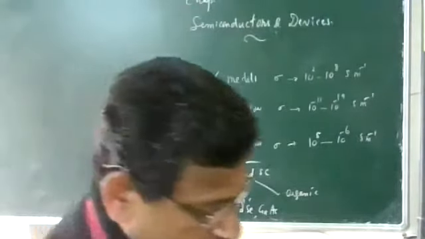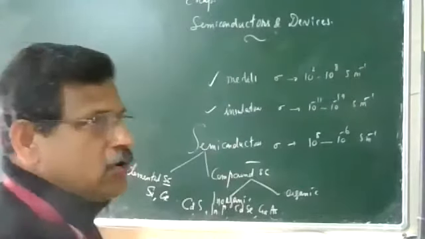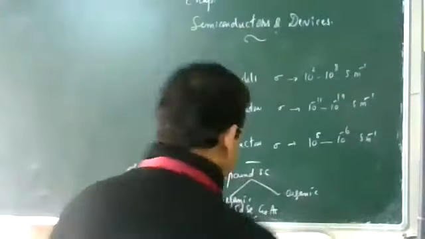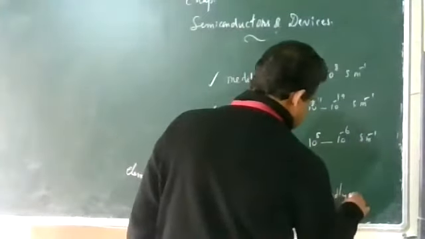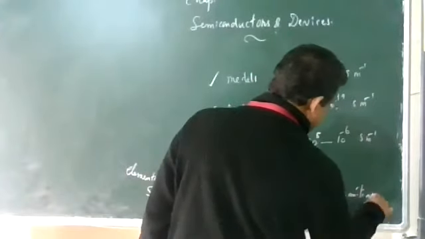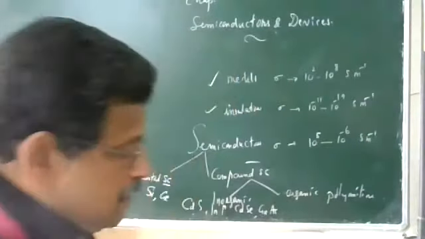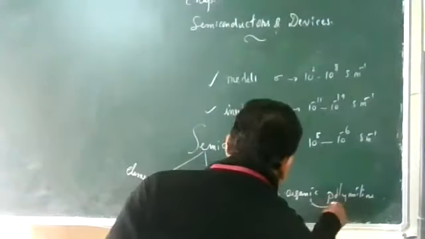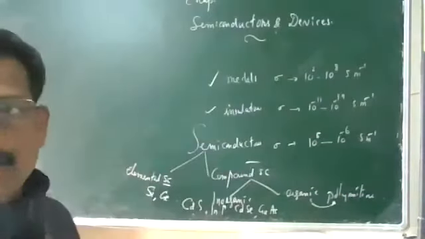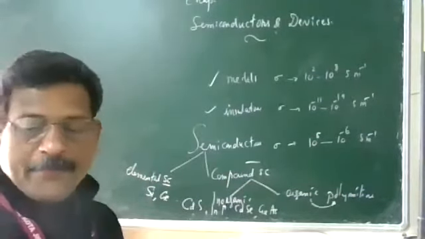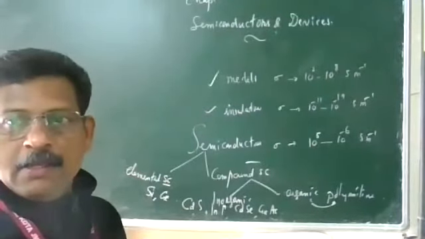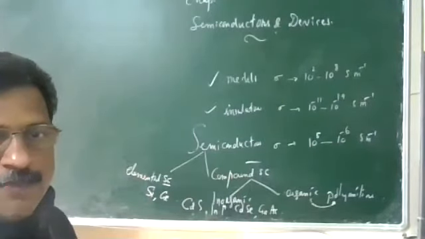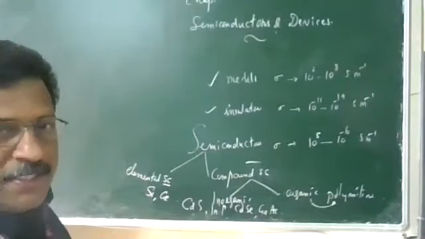In organic, if you want, you can remember polypyrrole and polyaniline. Polyaniline and polypyrrole, these are the two examples coming under organic. So you can see the conductivity range of semiconductors, and semiconductors we have divided into two categories here.